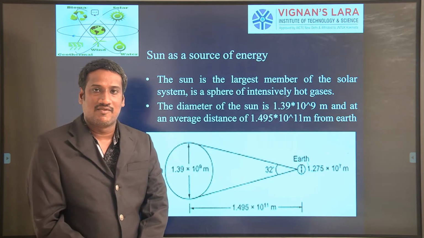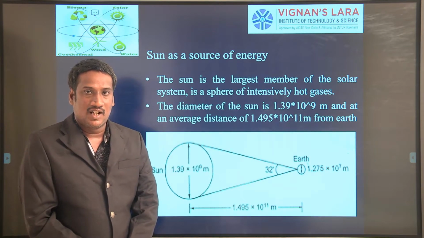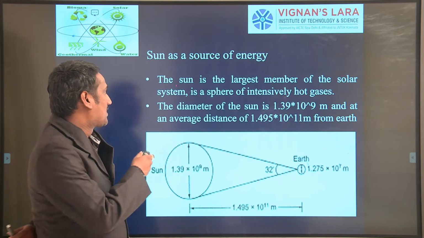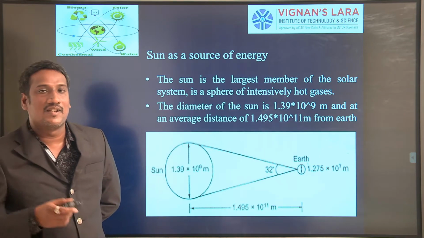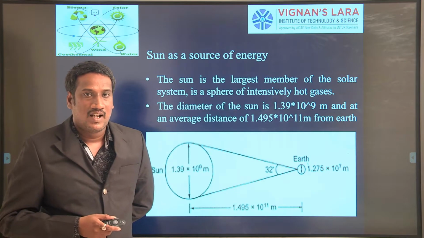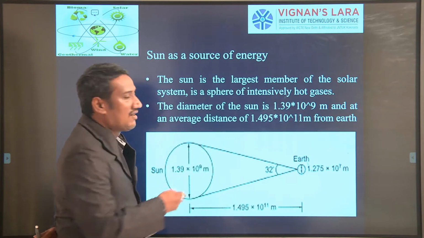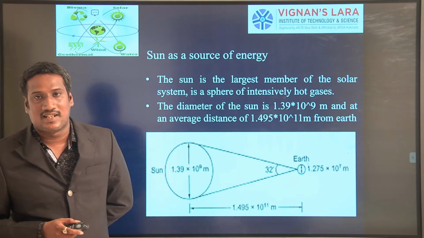In the last class, we discussed the principle of solar radiation. Now we are going to discuss the sun as a source of energy. Already we know that the sun is the largest member of the solar system, and the sun has a spherical structure, as you can observe here, with intensely hot gases.